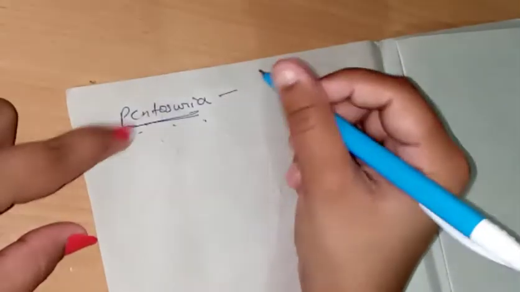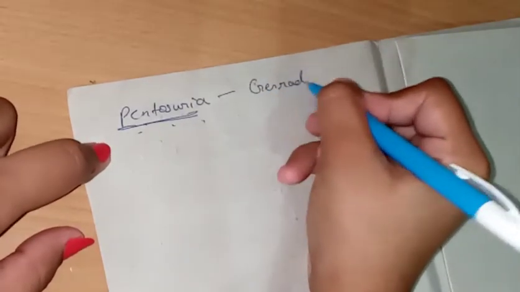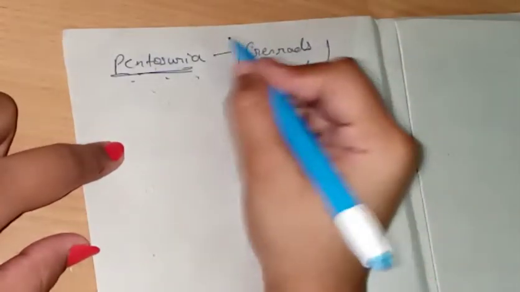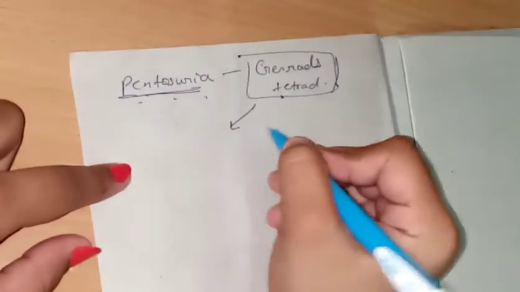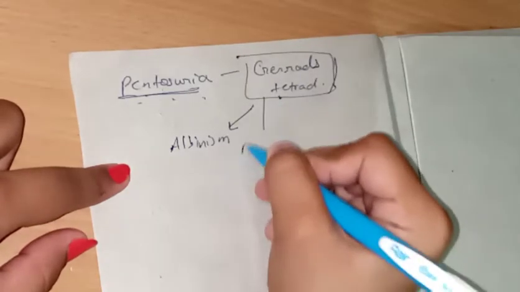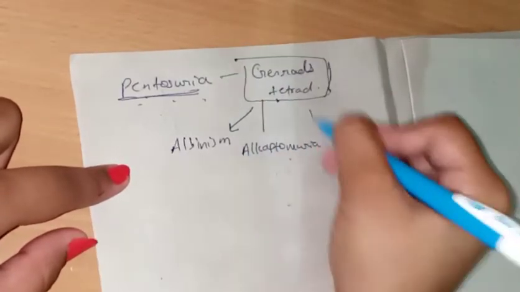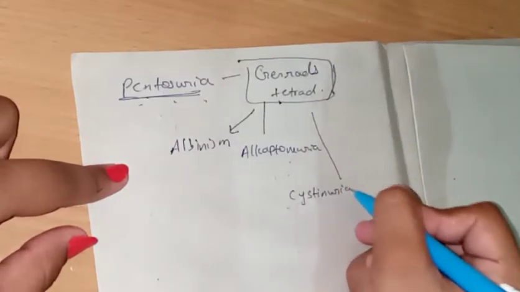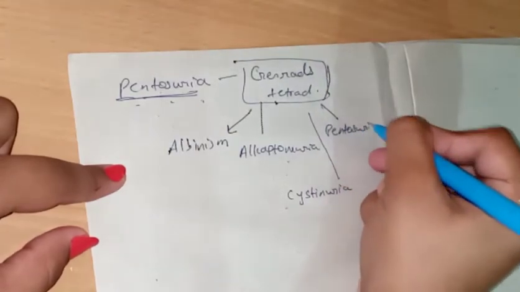It's one of the inborn errors of Garrod's tetrad. There are basically 4 inborn errors of Garrod's tetrad, that is albinism, alkaptonuria, cystinuria, and last it is pentosuria.